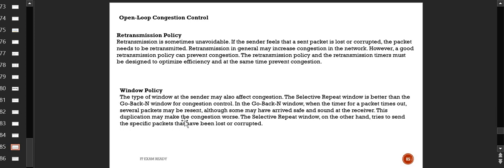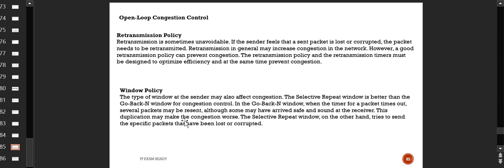If the sender feels that the sent packet is lost or corrupted, the packet needs to be retransmitted, because it is the duty of the sender, and until it starts receiving the acknowledgement for those packets, it will retransmit. This is the basic nature. Now the retransmission may increase the congestion in the network. We understood it already. A good retransmission policy can prevent the congestion as well.